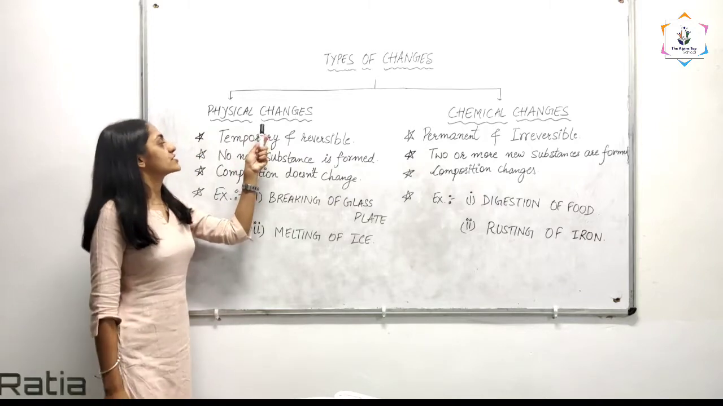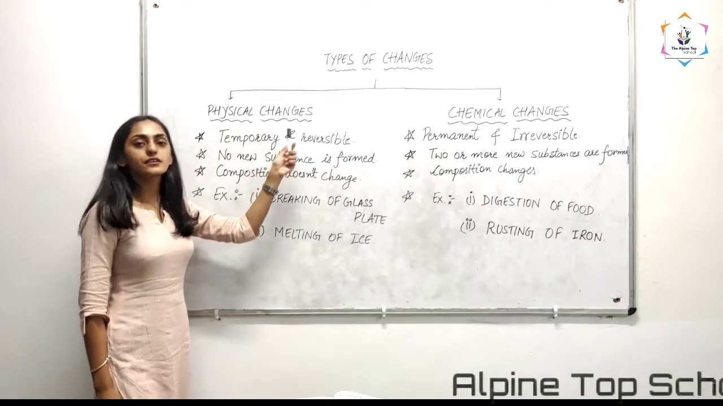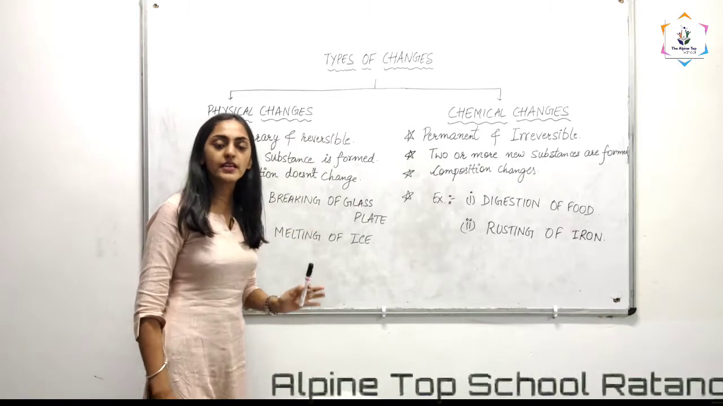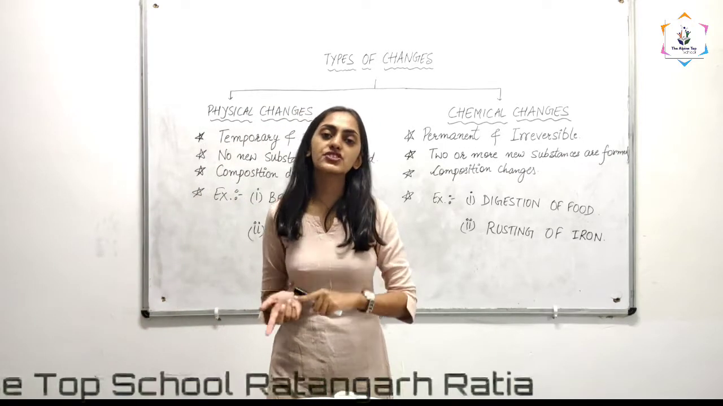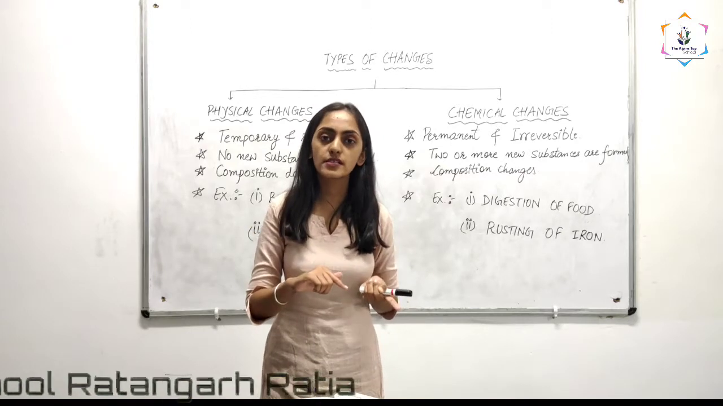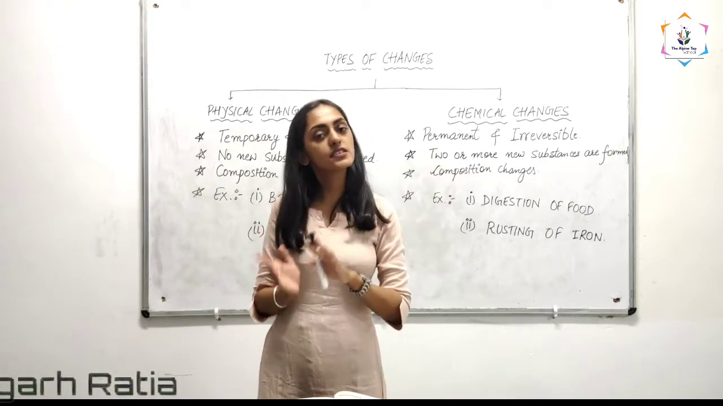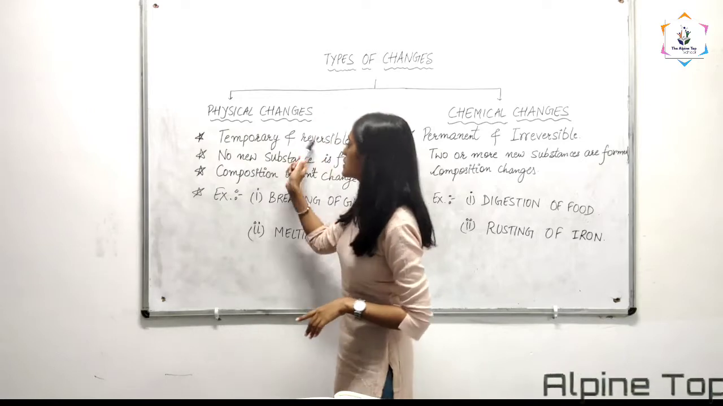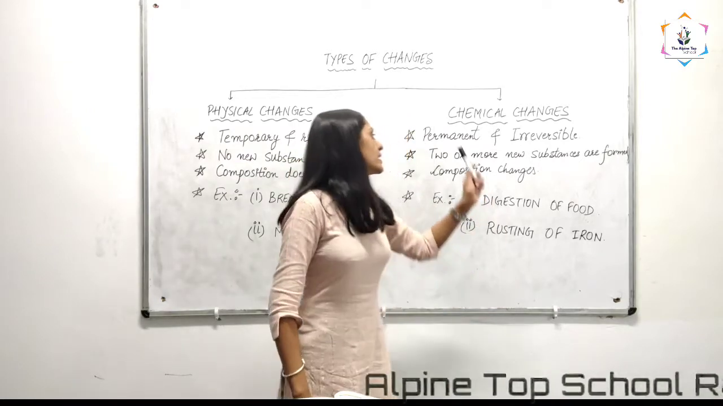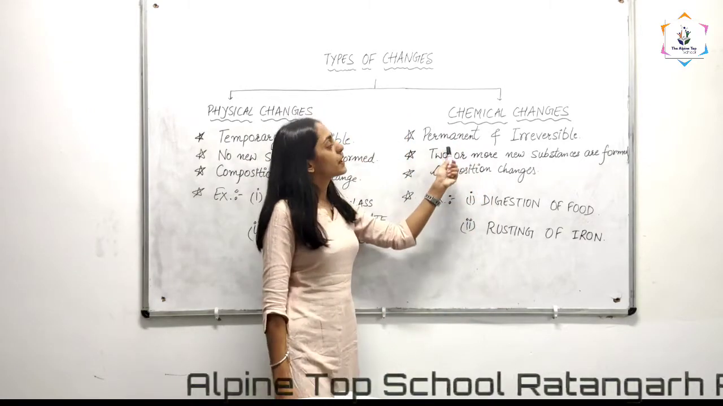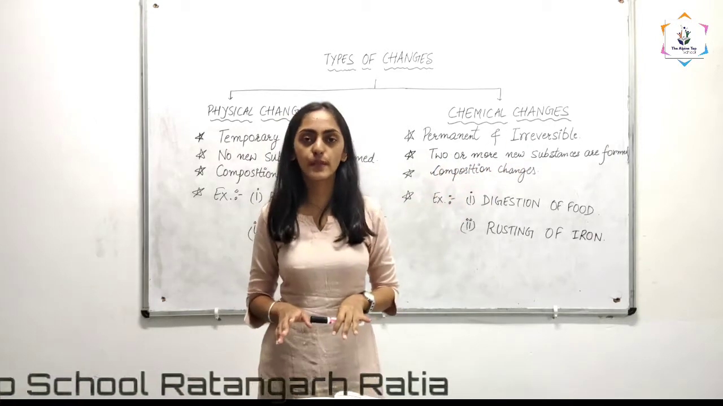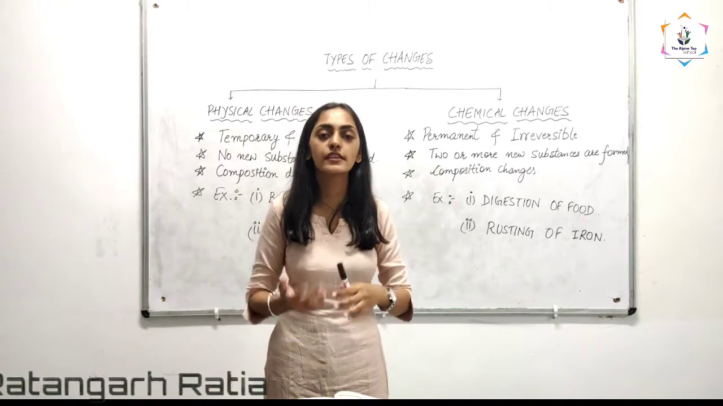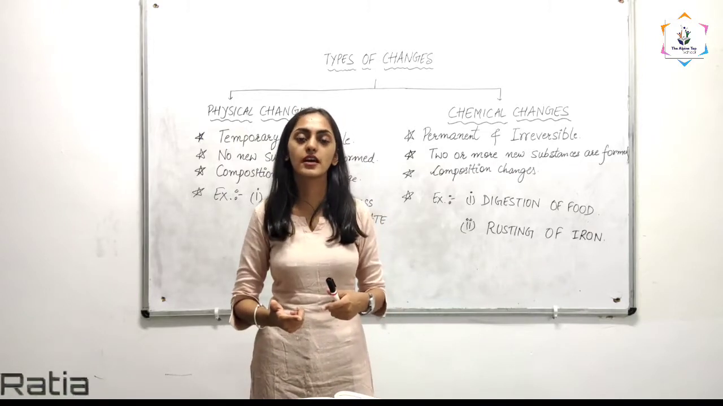Physical changes are temporary and reversible. That means whatever thing is formed, you can change it back into its original substance. That means it is temporary as well as reversible. And in chemical changes, it is permanent and irreversible. Once done, you cannot change it back. That means it is irreversible. You cannot reverse it again.